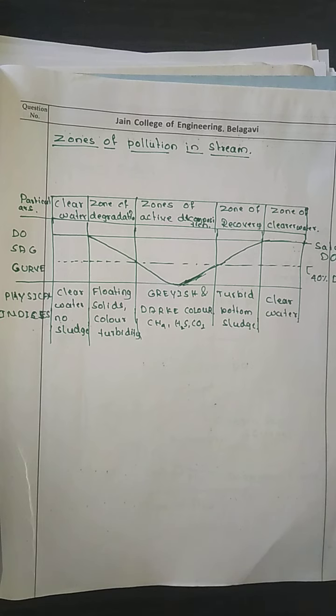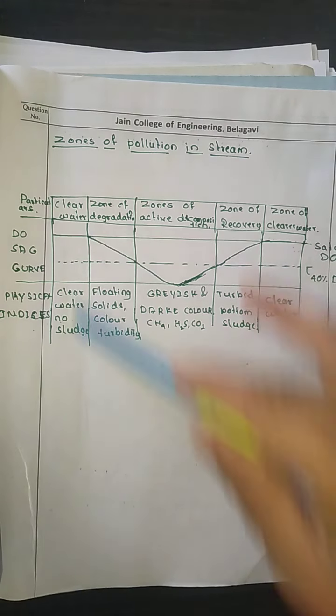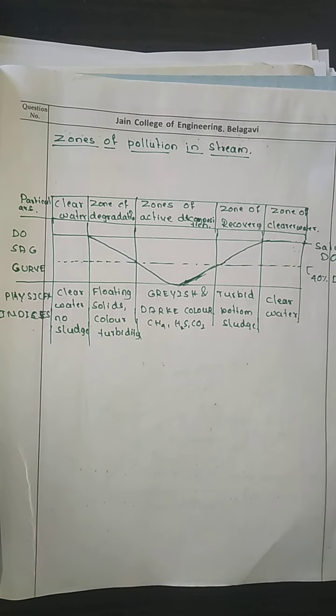With a neat sketch, explain the zones of pollution in the stream. This question is probably going to be there. After looking at this diagram, you need to understand what all things are there in this particular diagram. Here the saturation DO is there.